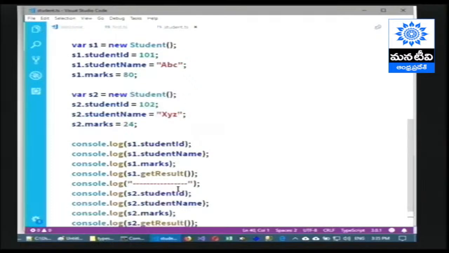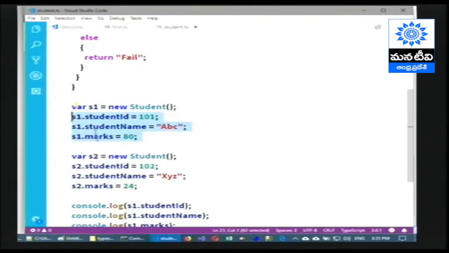But instead of repeatedly writing the same code for initializing the values for every object, we are able to use a common place, that is the constructor. So let's understand what a constructor is. A constructor is a special type of method of the class. A constructor is used to initialize the data of the object. When an object is born, somebody has to initialize it. Somebody has to store some initial values in the respective properties.